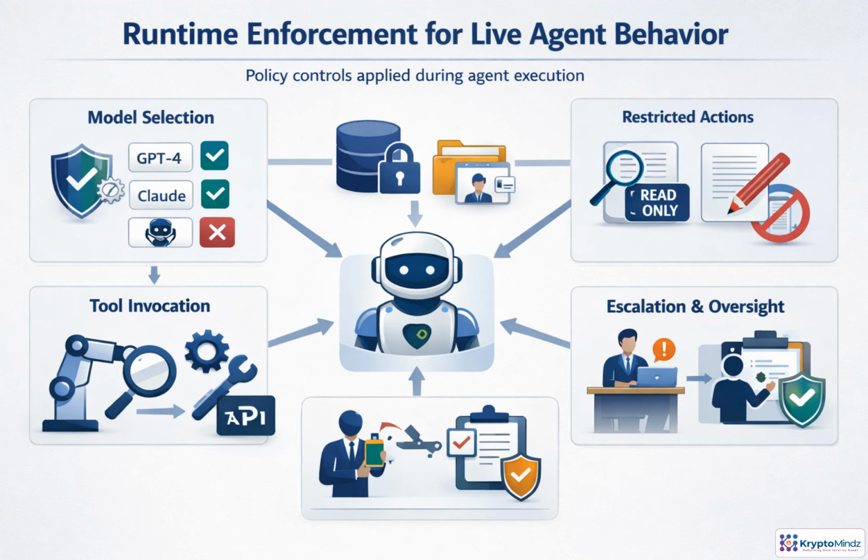Runtime enforcement is where governance becomes active. As the agent runs, important choices are checked before they happen. Which model it can use, what data it can retrieve, which tools it can call, and whether an action is read-only or allowed to change something. The decision should consider identity, tenant, sensitivity, purpose, environment, and risk tier. For higher risk workflows, the system can require approval, add logging, or force escalation. The principle is simple. Don't leave controls in policy documents. Put them directly in the execution path.